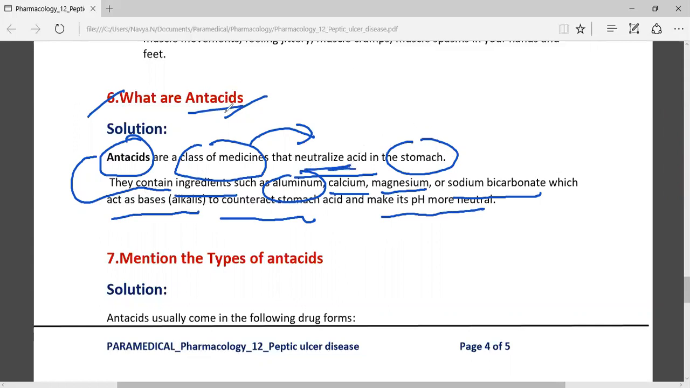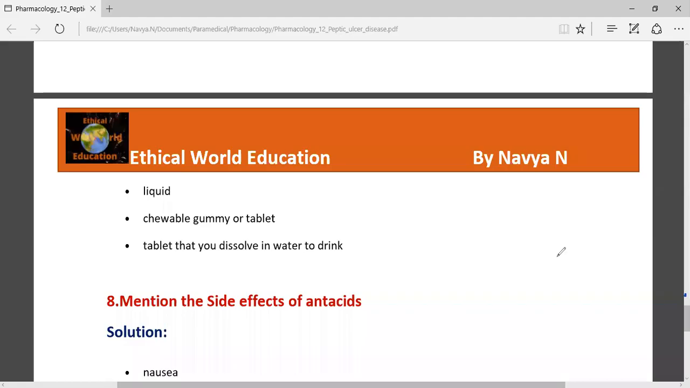Antacids are a class of medicine that neutralize the acid in the stomach due to the presence of ingredients such as aluminium, calcium, magnesium, and sodium bicarbonate, which makes the pH level more neutral. In antacids we have different types. They usually come in the following drug forms. Yeah, the types of antacids.